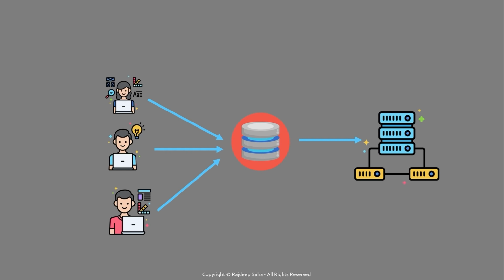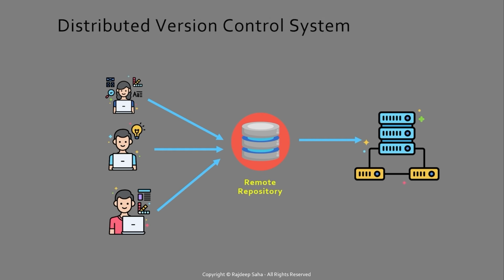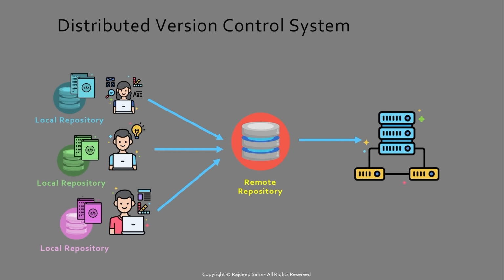In contrast to this, in a distributed version control system such as Git, in addition to having a remote repository, each team member will also have a local repository on their local machine. And they can do all their work, even push their changes to this local repository. Once they're happy with their changes in their local repository, they can push all their changes to the remote repository. Even if you lose connectivity to the remote repository, it doesn't impact your work, because all you need to do is push your changes to the local repository. And once connectivity comes up, that change can be pushed to the remote repository.